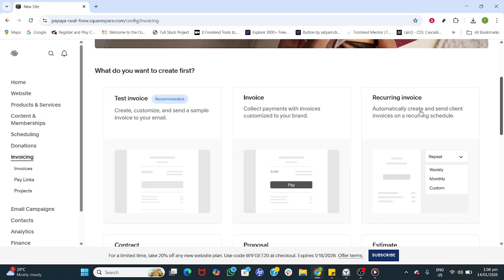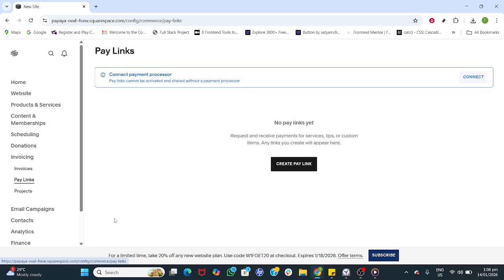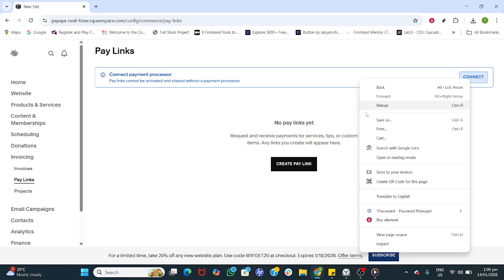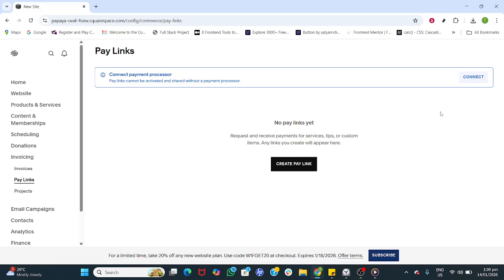This is where Squarespace lets you collect payments without building a full storefront, which is great for services, one-off products, or quick deposits. Next, choose Pay Links. Pay links generate a secure checkout page you can share anywhere, email, text, or a button on your site, so customers can pay in just a few clicks.